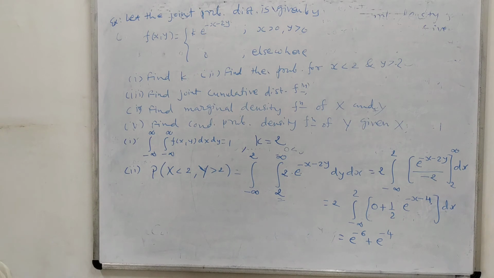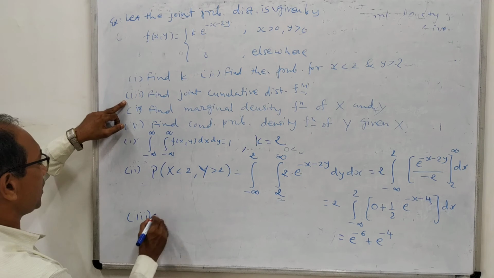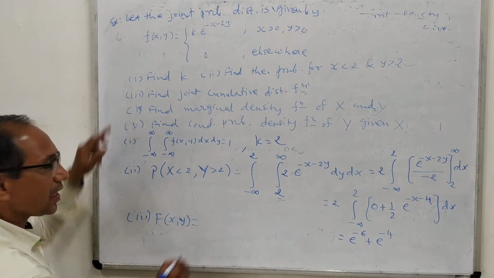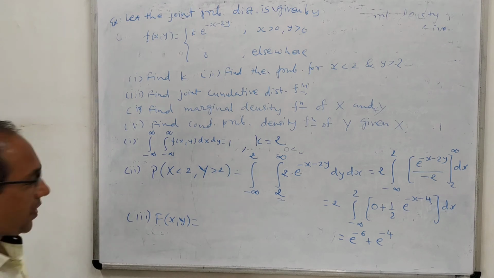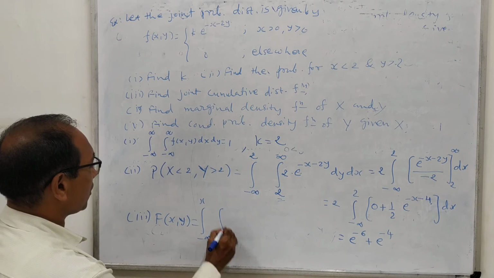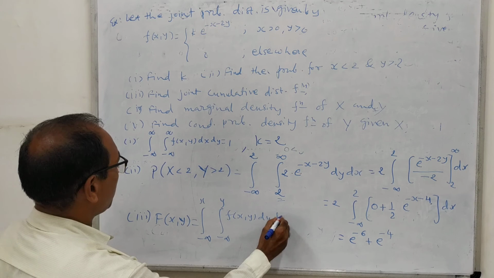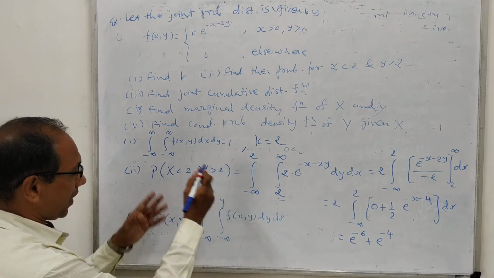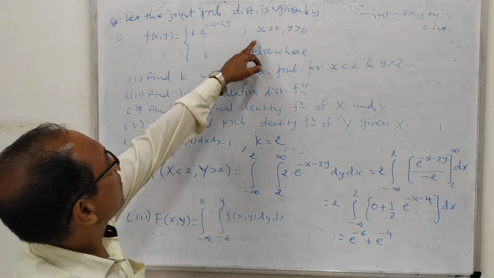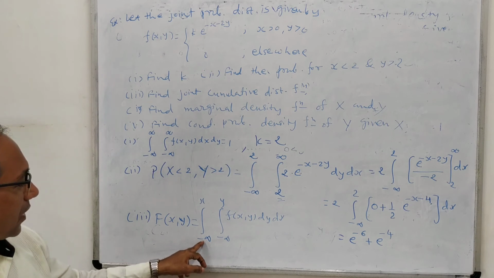Okay. Similarly, for cumulative probability, cumulative means accumulation of all these. So here we are finding capital F of xy, and capital F of xy is nothing but the integral from minus infinity to x and minus infinity to y of f of xy dy dx, starting from minus infinity. But here we know that this is given for x greater than 0 and y greater than 0, elsewhere it is 0.